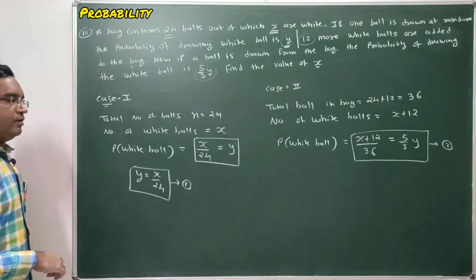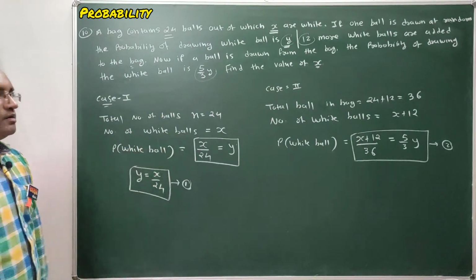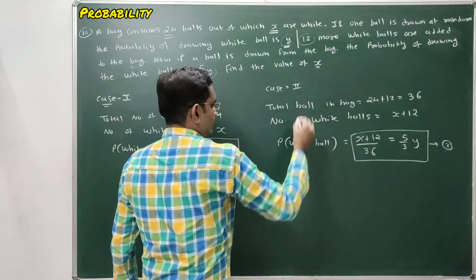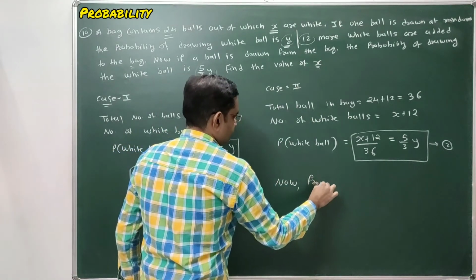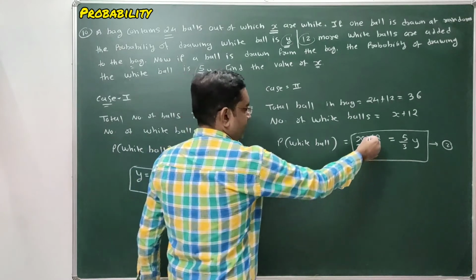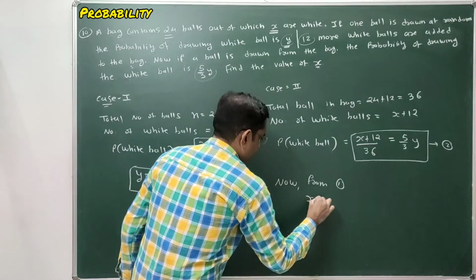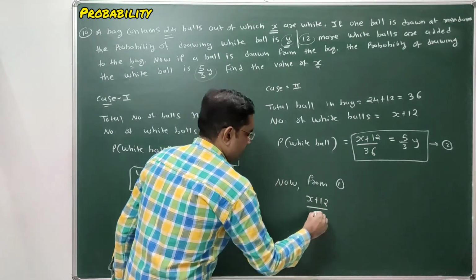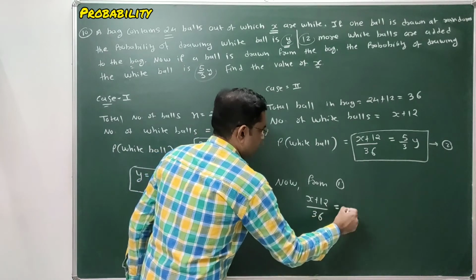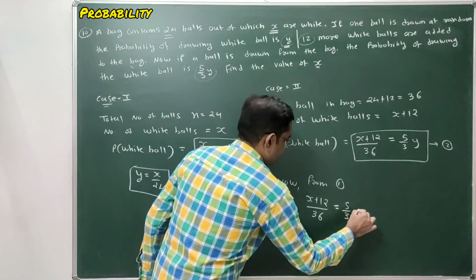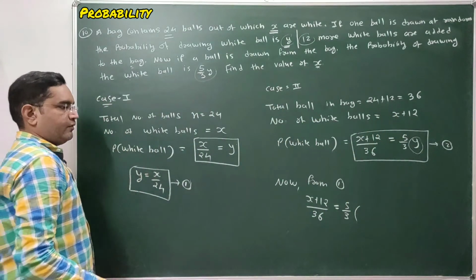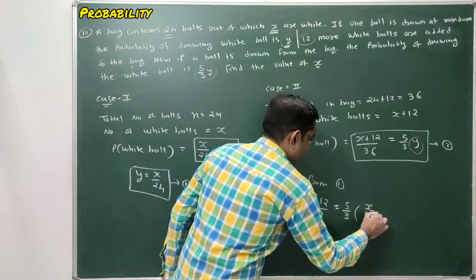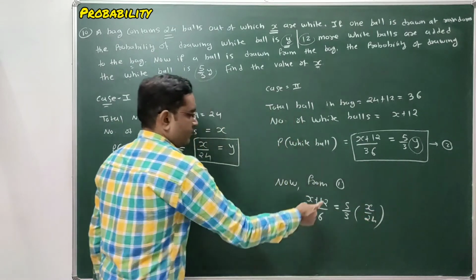बस हो गया काम. Now put the value of this result 1 and result 2, you will get the value of x. So now from result 1 we are getting this one, x plus 12 upon 36 equal to 5 by 3 into y. Value of y is x by 24. X by 24. Simplify this.